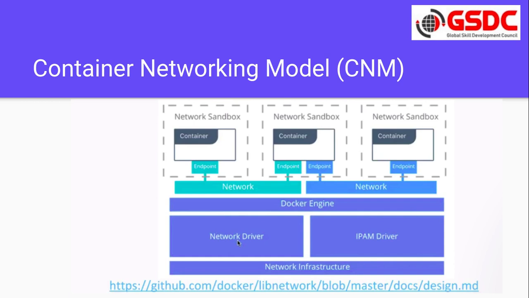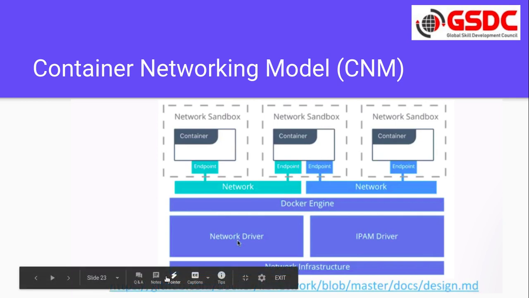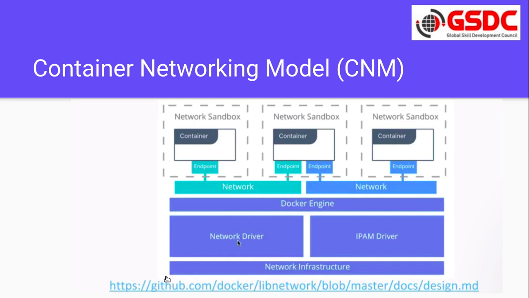And then if you see, every container has a network sandbox. That means they cannot interact outside of this network sandbox. If you want to interact with any other, we have to go through the endpoint only, which is nothing but a network ethernet. And if that network is connected to any other container, then through the endpoints that we have exposed we can interact with the other containers. Directly, not even a single container can talk with any other.